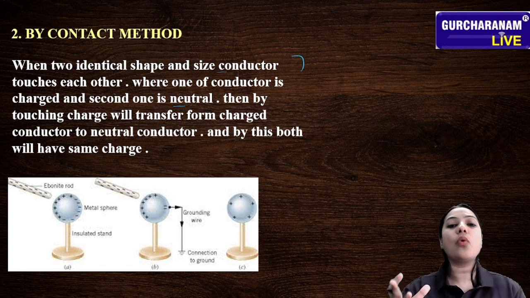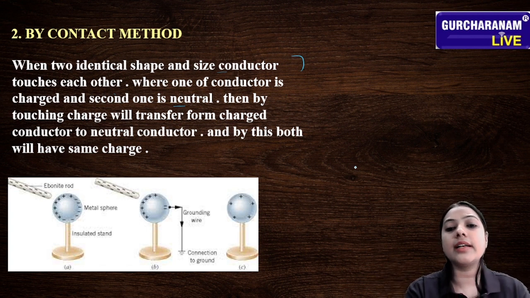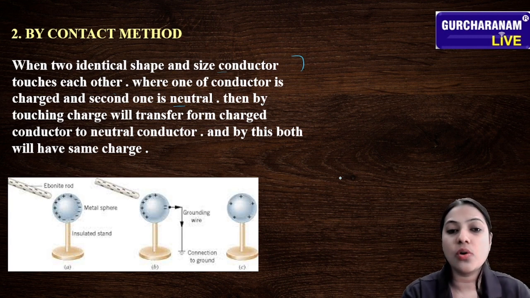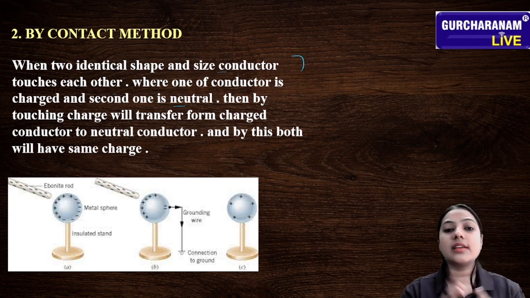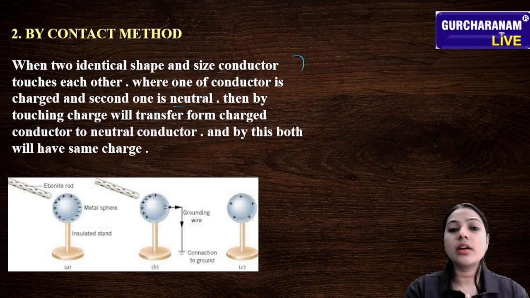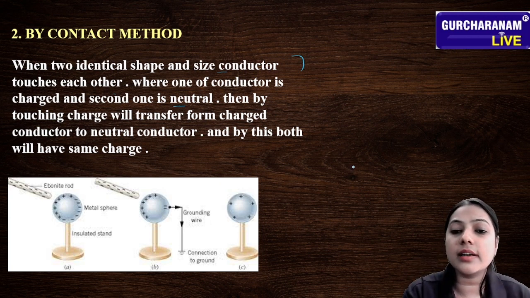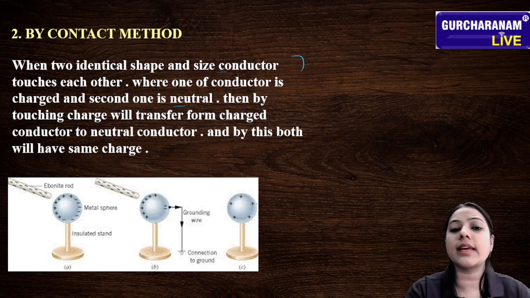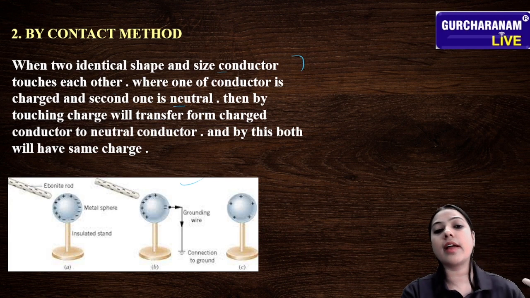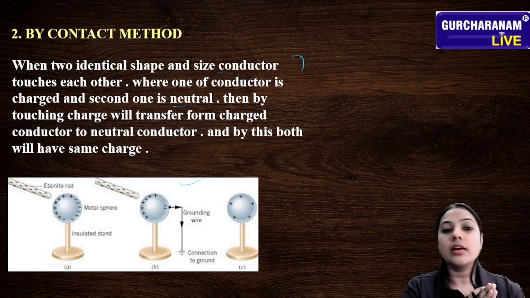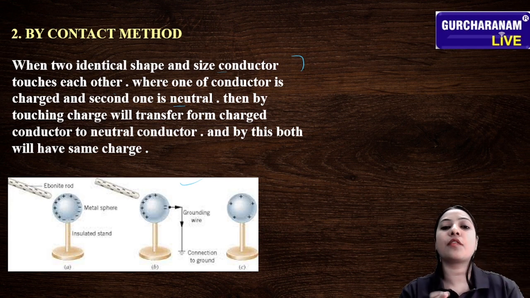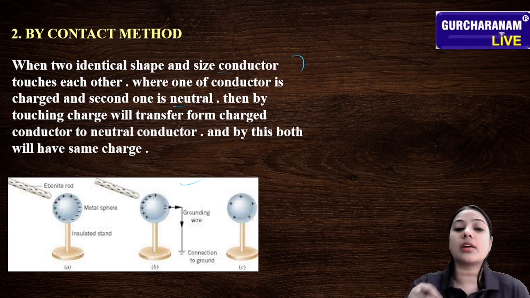What is happening in this method? We are taking two conductors of identical shape and size. When they touch each other, one conductor is fully charged and the second one is neutral. Then, when they are touching each other, charge will transfer from the totally charged conductor to the neutral conductor.